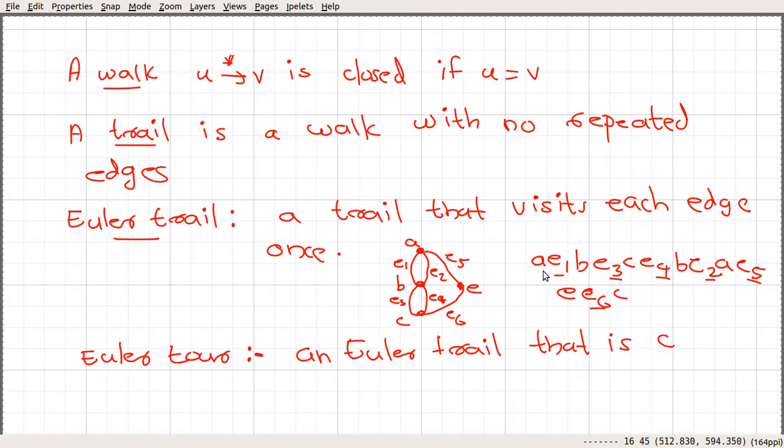So here we can see that this is not an Euler tour, it's an Euler trail. In order for a walk to be closed, it must satisfy this condition: the initial vertex and the final vertex must be the same. So an Euler tour in a graph is an Euler trail that is closed. Okay, so let's look at an example.